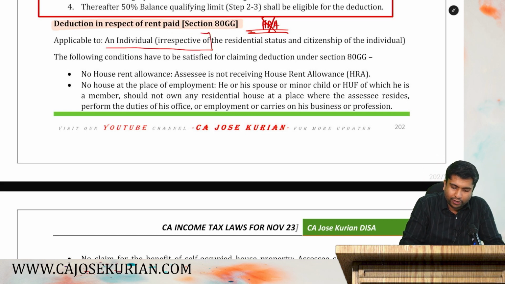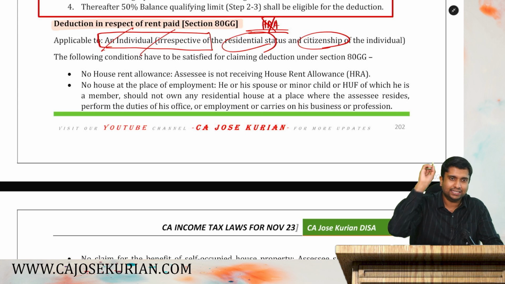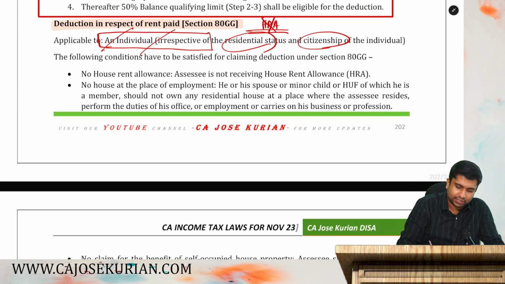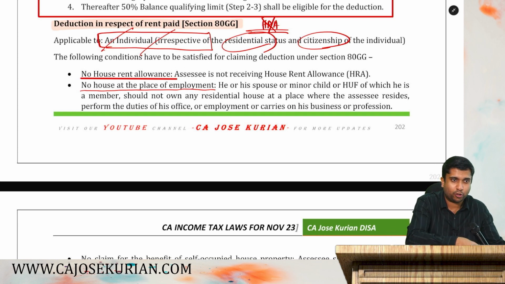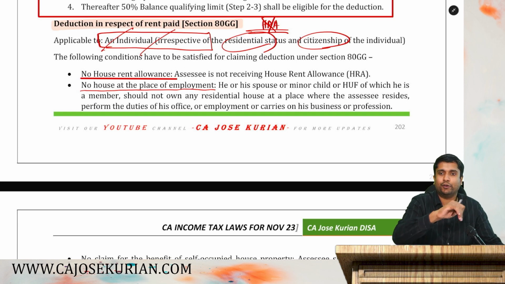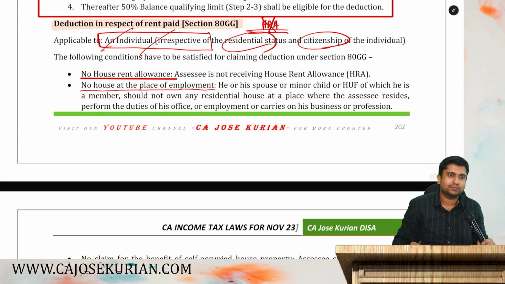Number one, you have to be an individual. Whether you are resident or citizen doesn't matter. If you are an individual, you can claim 80 GG. There are certain other conditions. First one, you shouldn't receive any house rent allowance. Then you should not have a house in your place of employment. If you have a house in your place of employment and you are staying in rent, we will not give you 80 GG.